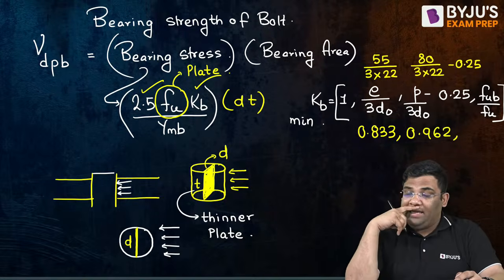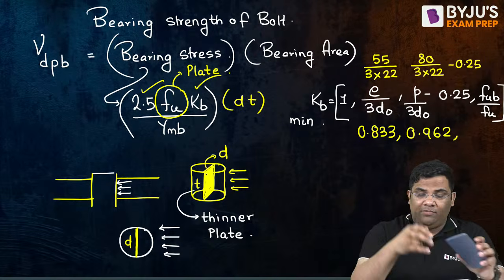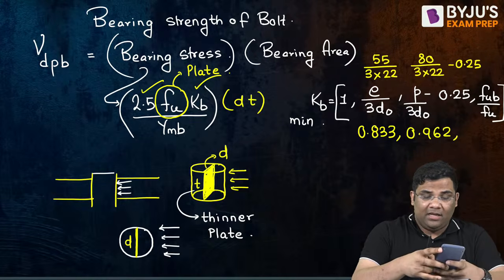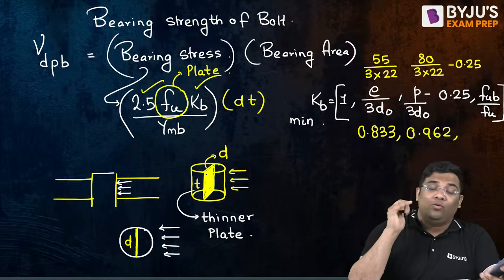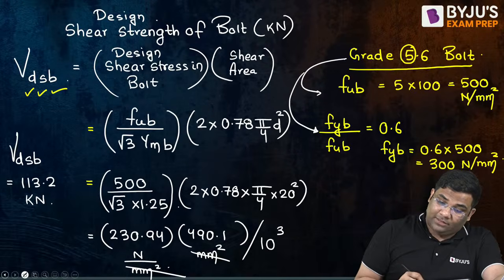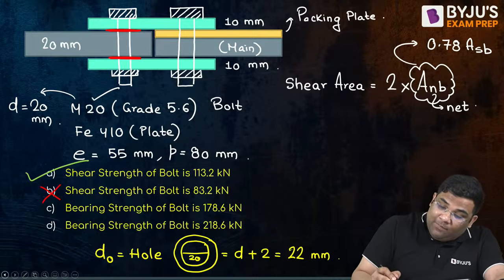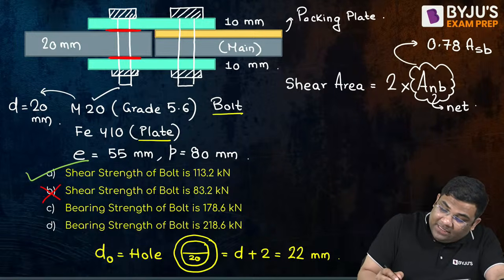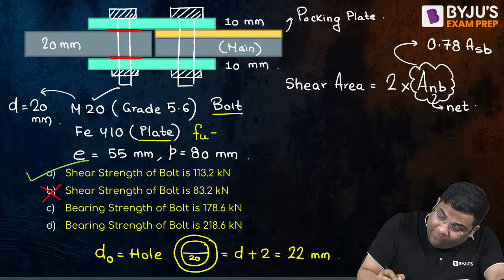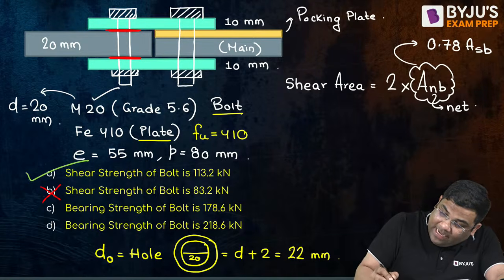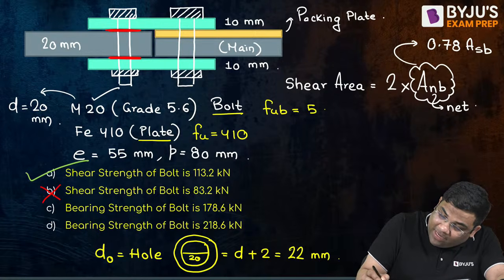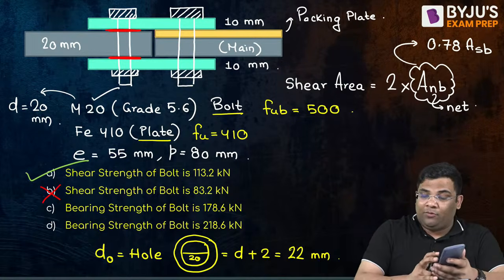Now FUB by FU. You see, FUB was how much? FUB was 500, right? 500 divided by FU. Here you see there is a small difference. There are two things: one is the bolt and one is the plate. For the plate we take FU, and that is 410. For the bolt I will take FUB, which we got as 500.